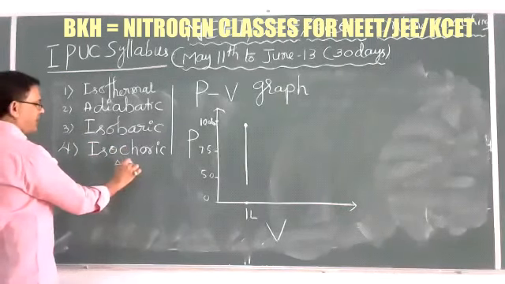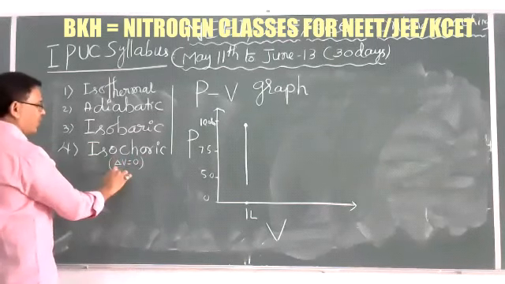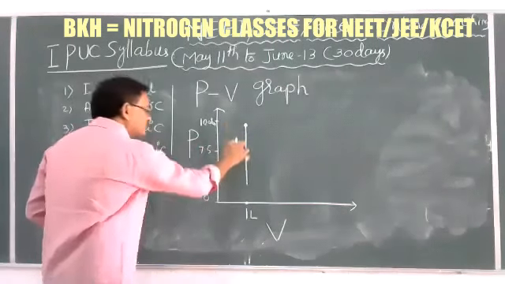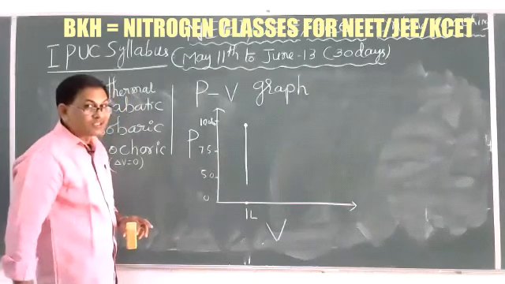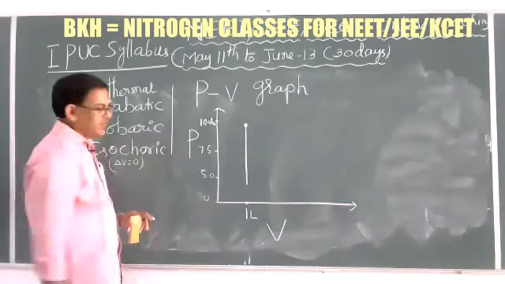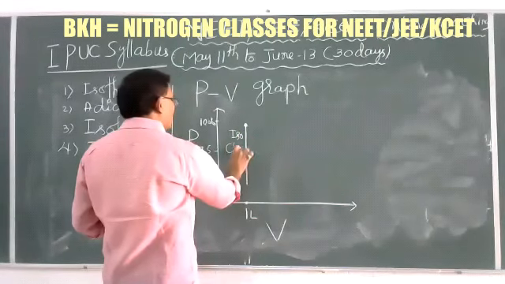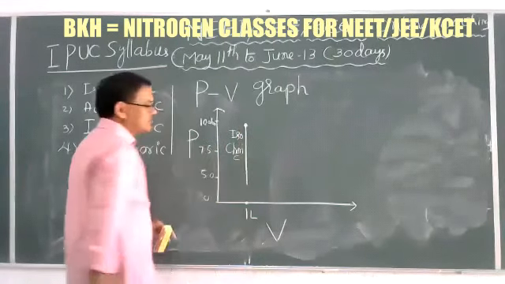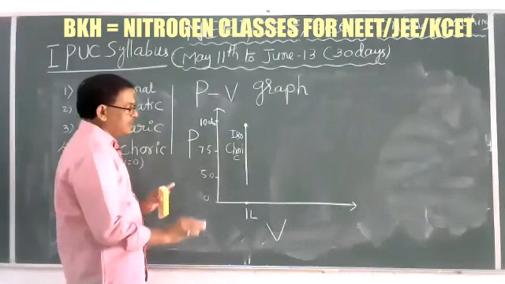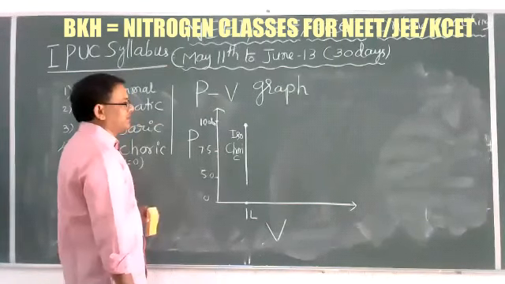There is no change in volume. Delta V is equal to 0. That's why this process is called an isochoric process. Okay, PV graphs, graphical representation.